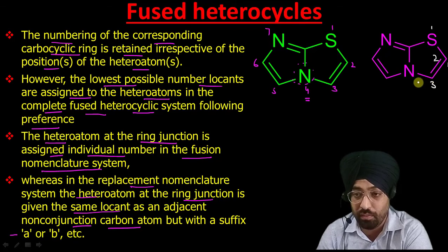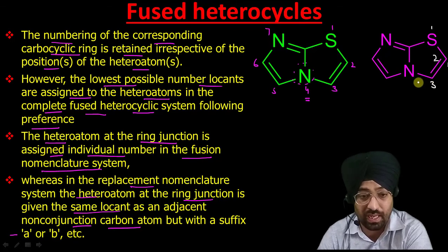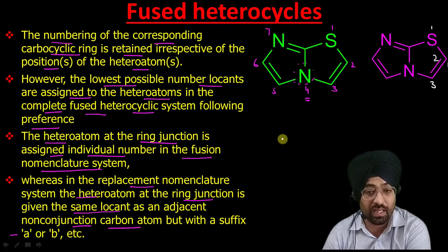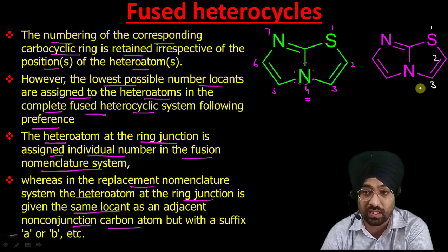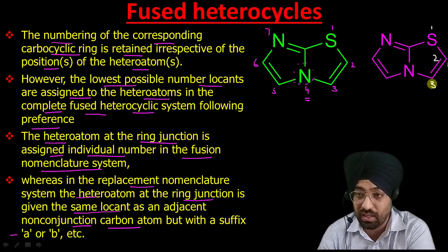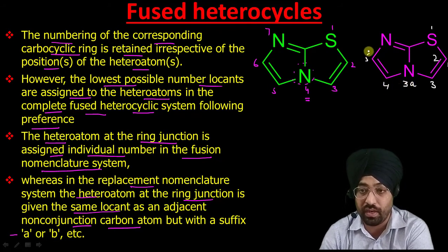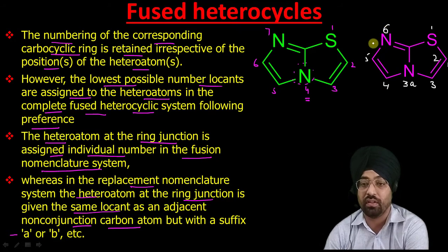Now this will not be given 3. As he has said, in the replacement nomenclature system the heteroatom at the ring junction is given the same locant as an adjacent non-junction carbon. So the carbon adjacent to nitrogen, its number is 3. So we have to write 3, then 3a. So it will be 4 5 6. So that's how you number this.